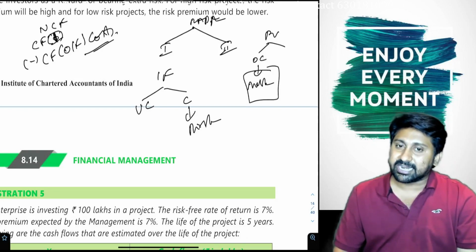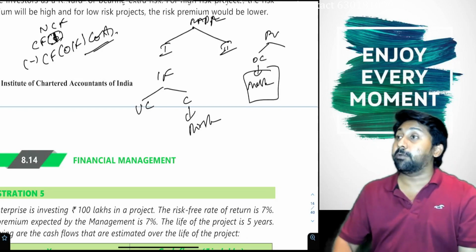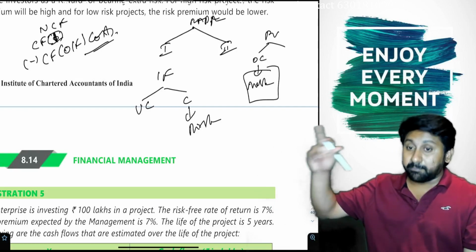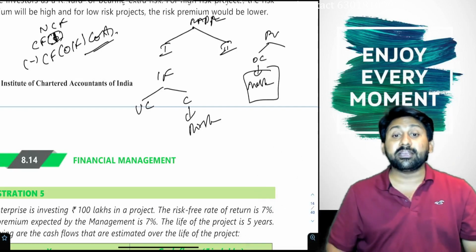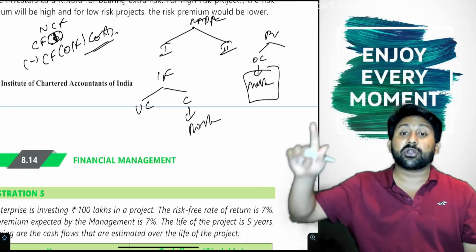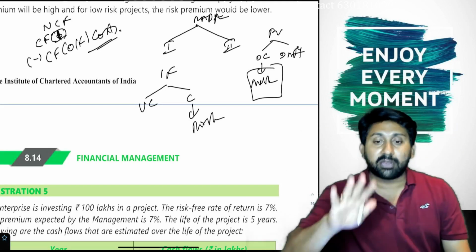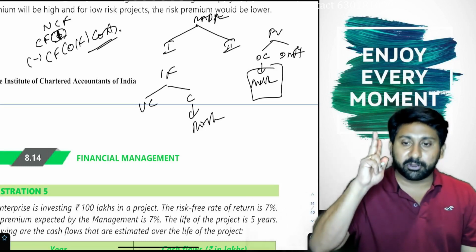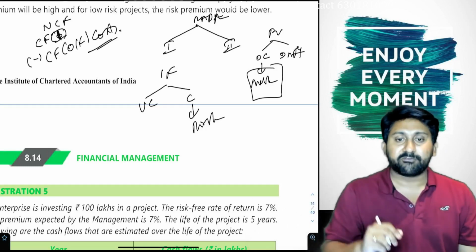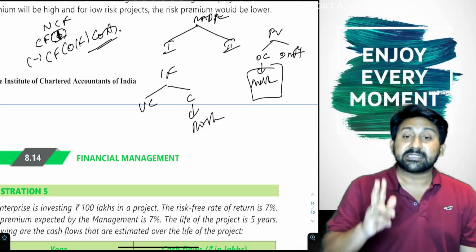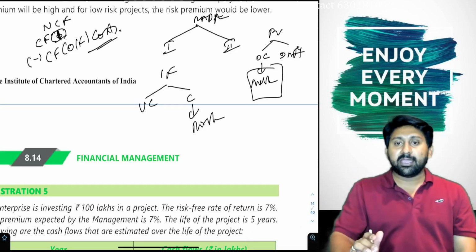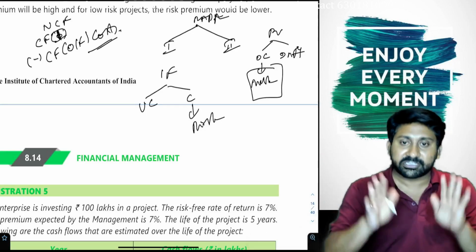That means you have to understand, whenever my money is blocked somewhere, that blocked money should not only tackle the risk, but it should also tackle the inflation. Therefore, always remember, the PV factor is made out of two things. Number one, the risk premium. Second, inflation. I will change this order later. First listen.